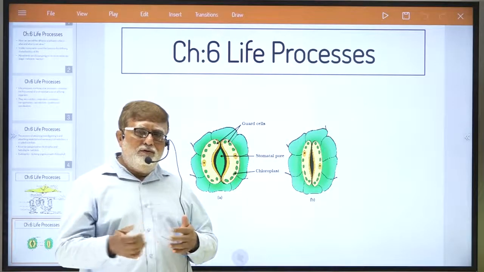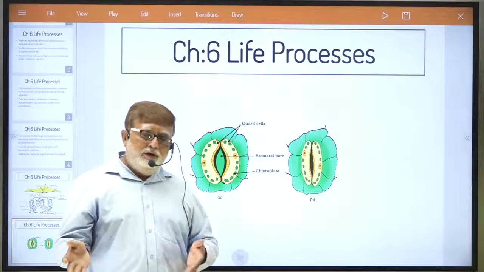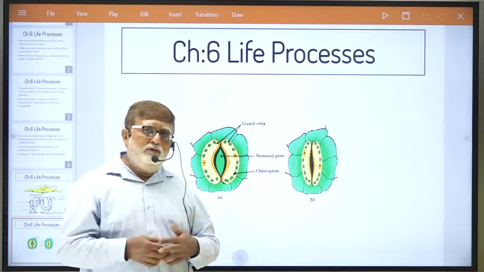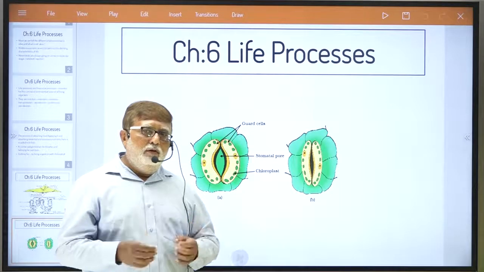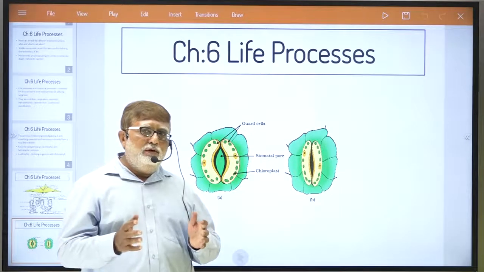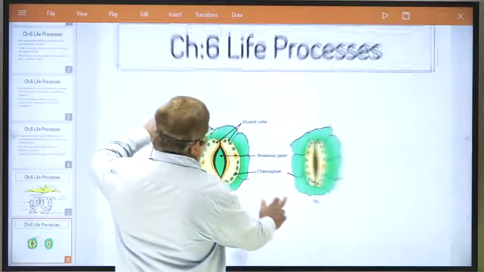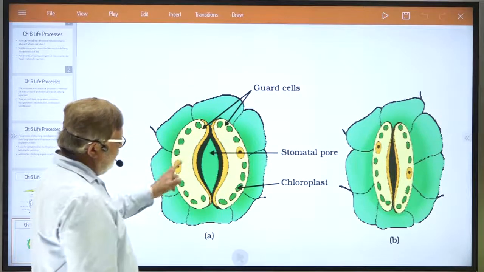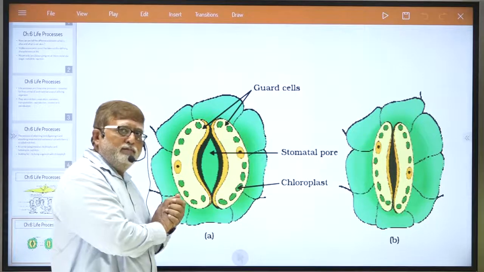Even the root also tries to take oxygen dissolved in water, dissolved in groundwater. Stem also respires, leaf also respires. Understand, dear student, in plants almost every organ respires. This is the organ present, understand, in leaf. Try to see that, dear student. This is what I have shown, the structure of stomata.